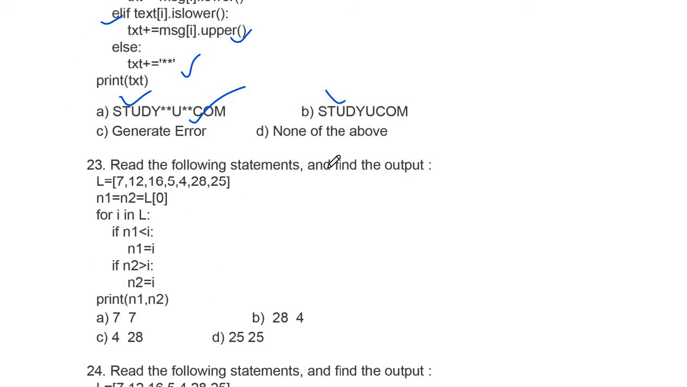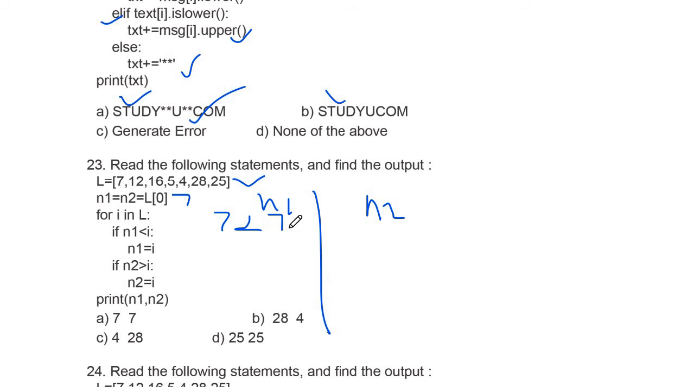Next question, read the following statement and find the output. So we have a list here. You are initializing value that is 7 here, first value, with the n1 and n2, and you are checking for I in L. So first value of I will be 7. So 7 will be compared with the less than I, that is 7 first time. So first time n1 and n2 value we will compare here.